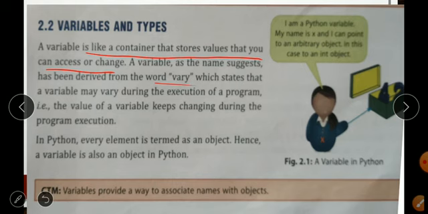In Python, every element is termed an object. Hence, a variable is also an object in Python. So, you can say that a variable is also an object.